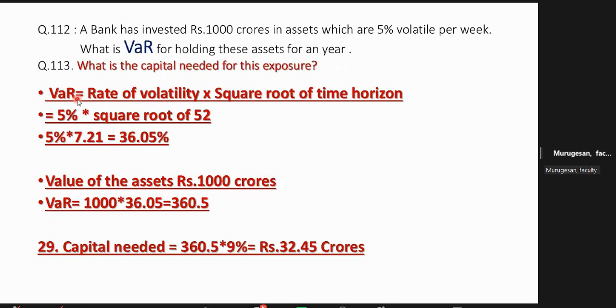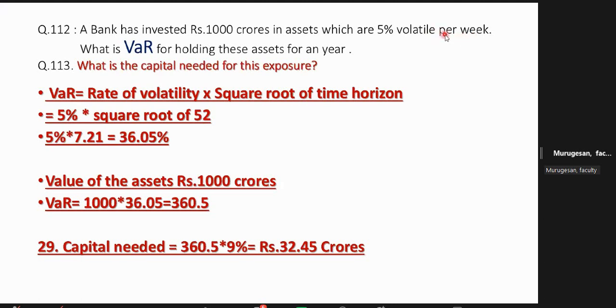Daily means square root of... So monthly means 30 days only, sir? No. You have to see the question. Supposing 5% volatile per day, mean 30 days you take. If it is per day, square root of 30 or square root of 25. But per week mean, per month mean, you see the question carefully.